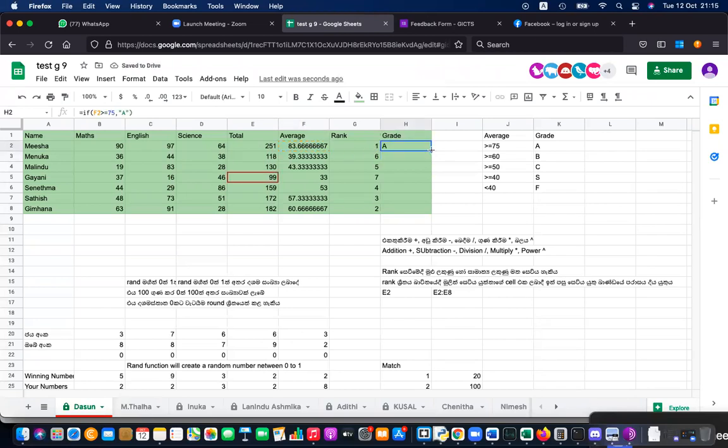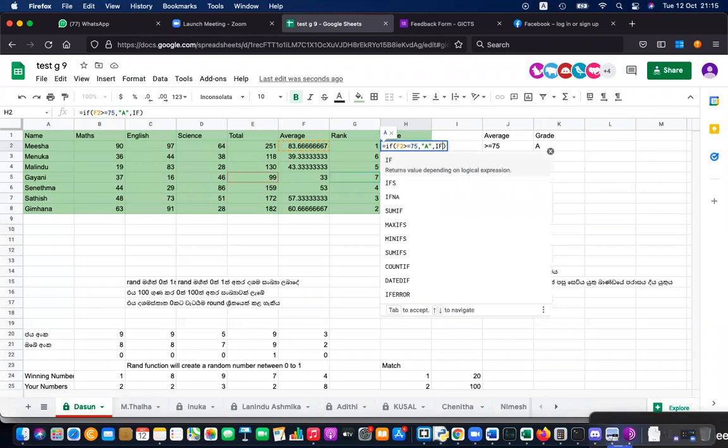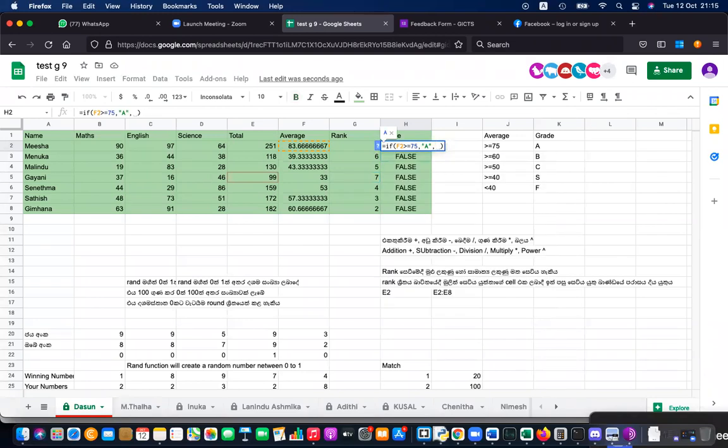Okay, sir. Then when you copy that, you can see for others it's false, because only Misha got A. For others also I have to code. Again, if F2 is greater than or equal to 60, then it is B. Else, again if this is greater than or equal to 50, then it is C. Again, if this is greater than or equal to 40, then it is S. This is a long function, right?